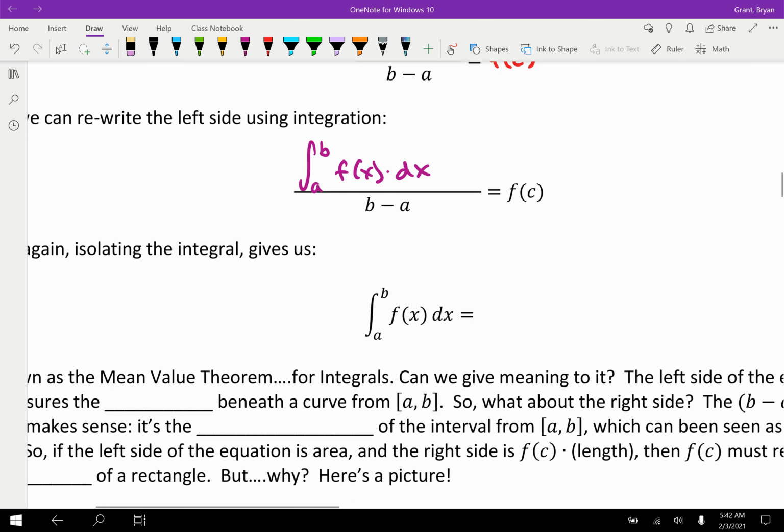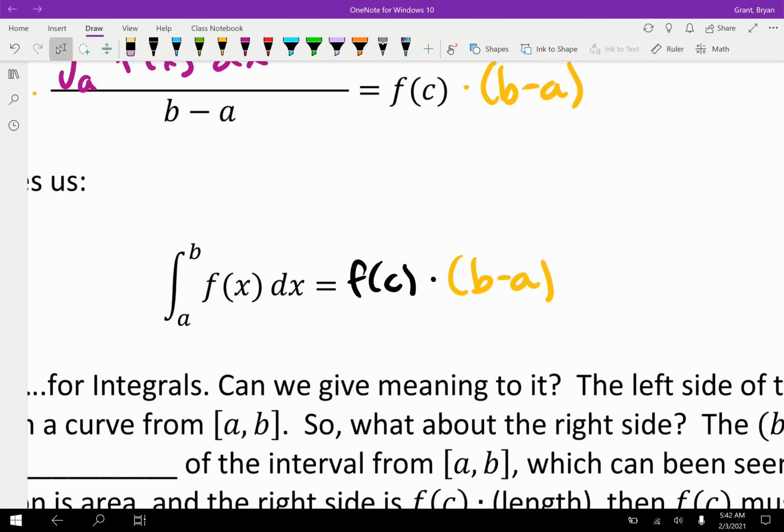Last but not least, for the fundamental theorem, or no, I'm sorry, for the mean value theorem for integrals, we're going to isolate that integral. And isolating isn't bad at all. We just need to remove that friendly denominator from over here. And so we end up with f of c times b minus a. This is known as the mean value theorem for integrals. However, we, pun intended, need to actually give this meaning.